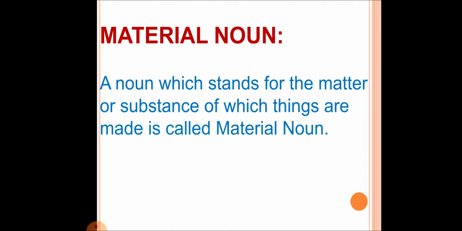So, what are material nouns? A noun which stands for the matter or substance of which things are made is called a material noun. In short, when we talk about any material used for making anything, that word is termed a material noun.